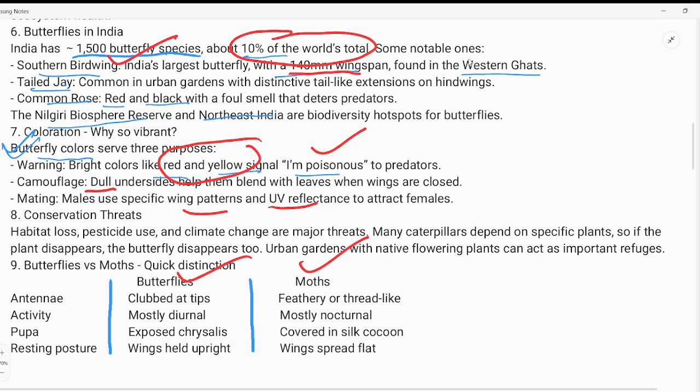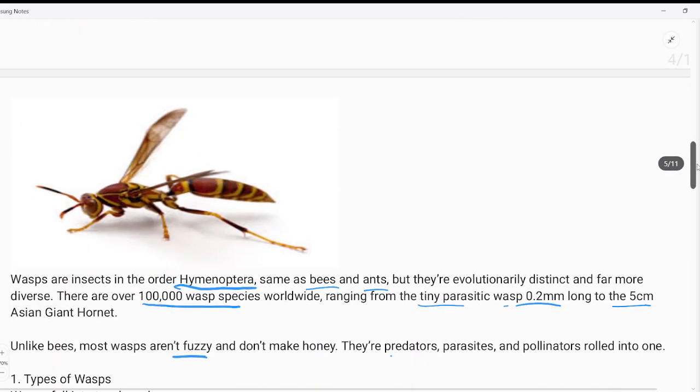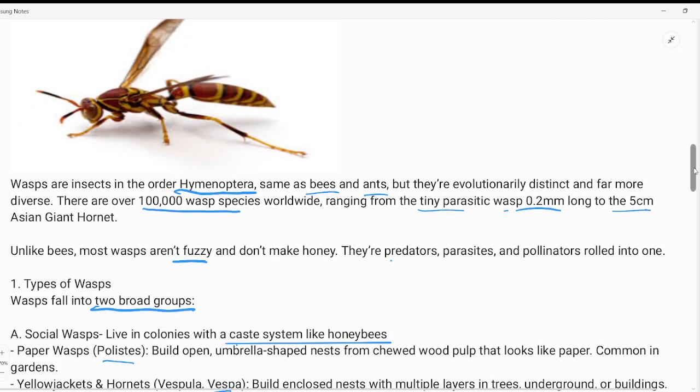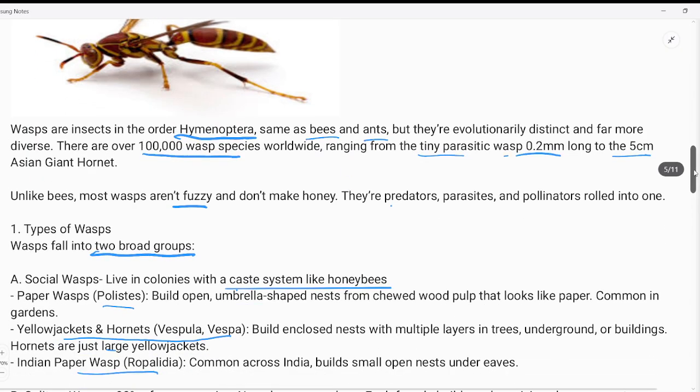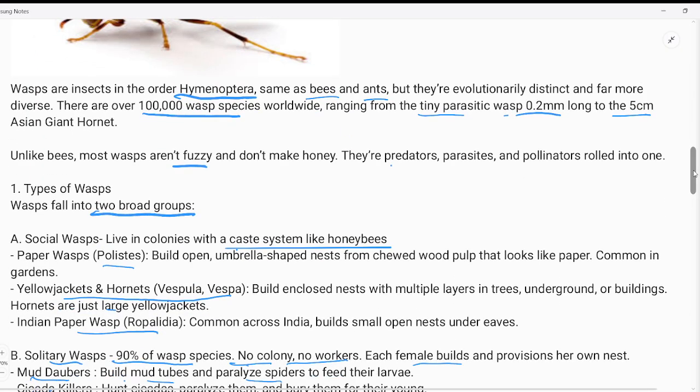Okay, now, all right, moving towards another organism. This is wasp, an insect, and its order is Hymenoptera. One lakh types of wasp are available worldwide. Okay, and its length varies from 0.2 to 5 centimeters.